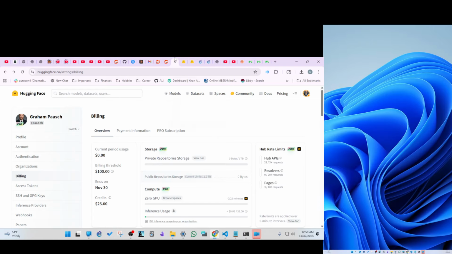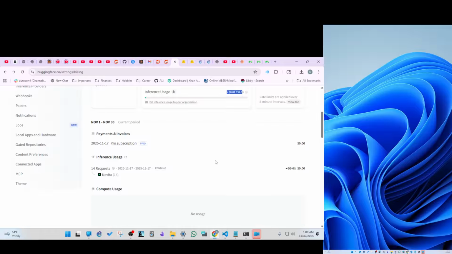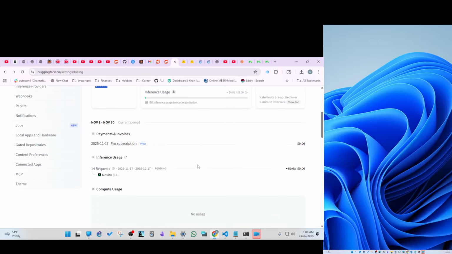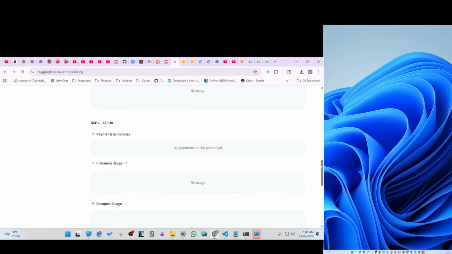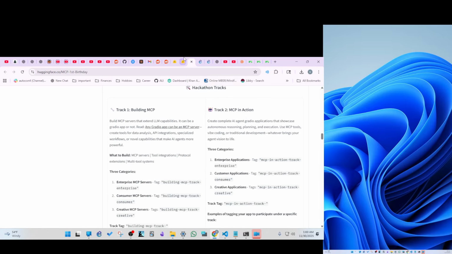In one API call, I ended up using $10. So I'm not making that mistake again. We can see even with all these calls adding up here, I've used less than 1 cent of my available 2 cents. And on top of that, I've got 25 credits, a really generous reward from Hugging Face for this competition. So yeah, things look good there.